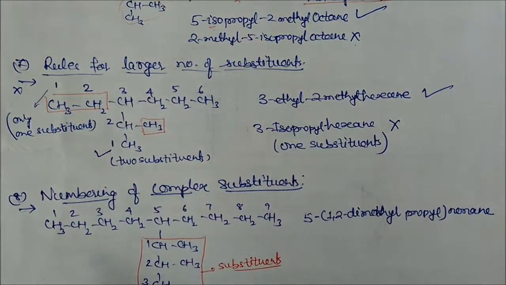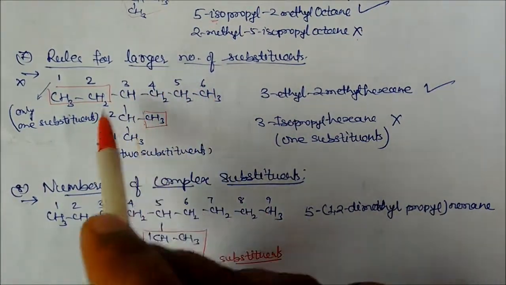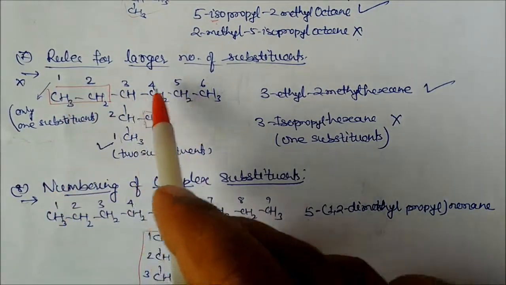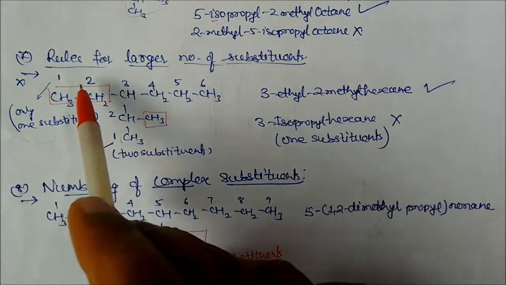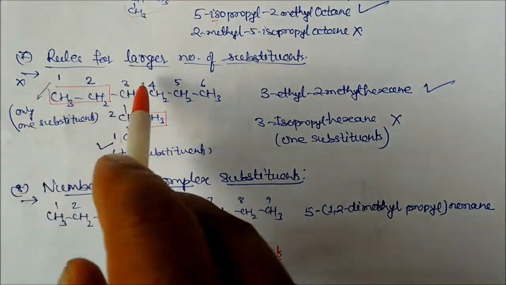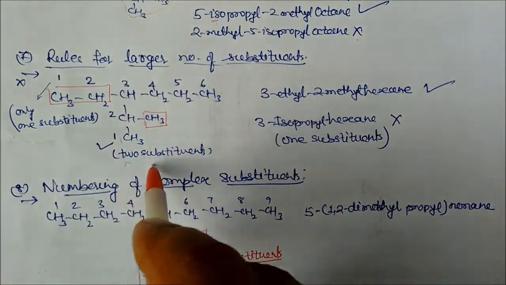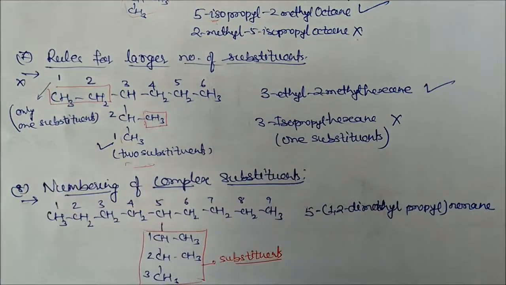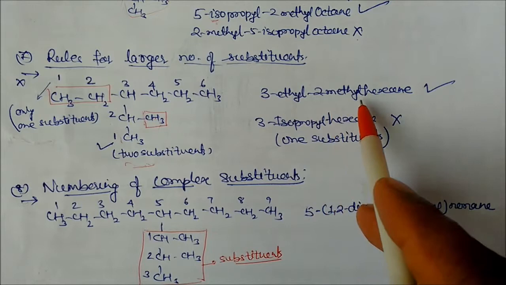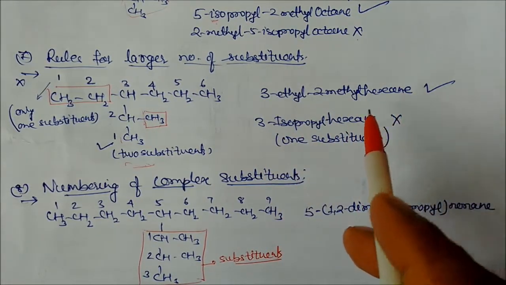If you count 1, 2, 3, 4, 5, 6 from this side, or 1, 2, 3, 4, 5, 6 from this side: from this side we get 2 substituents, but from this side we get only 1 substituent. Counting from this side is wrong because we have one substituent. Counting from this side is correct because we have two substituents. So the name is very easy: 3-ethyl-2-methylhexane. If you write 3-isopropylhexane, this will be a wrong answer.